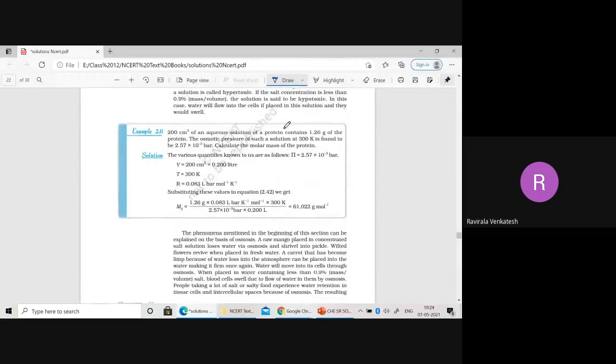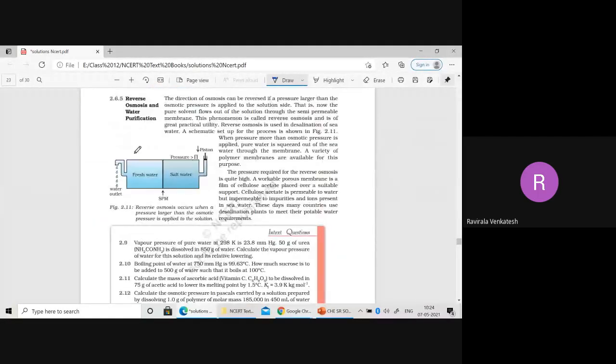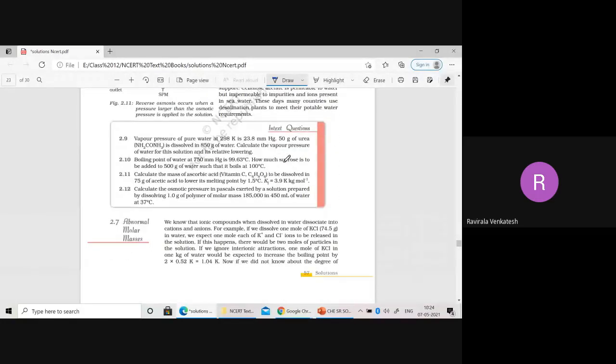Now ये problem हम अभी ने किया शायद. We have done this problem already. Again, you have to do the problem in the notebook. Reverse osmosis we'll discuss tomorrow, right? Next, this is actually homework for you. एक बात बताओ इसमें, you have to calculate the pi, correct? Then molar mass is given.